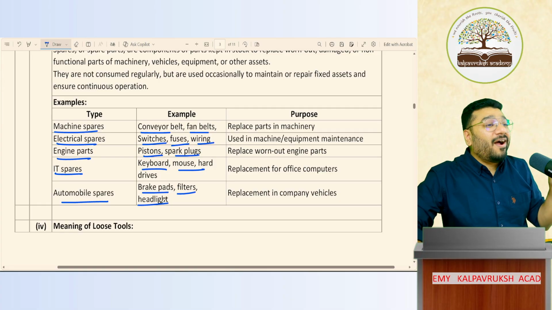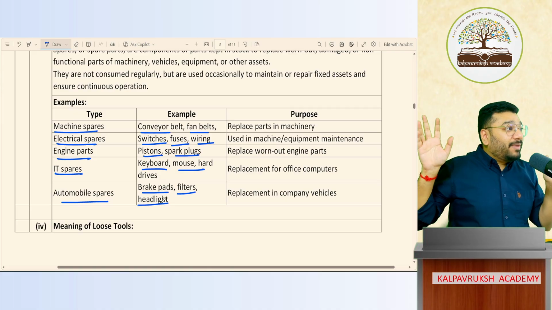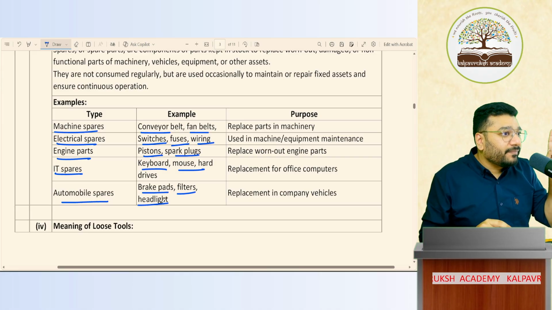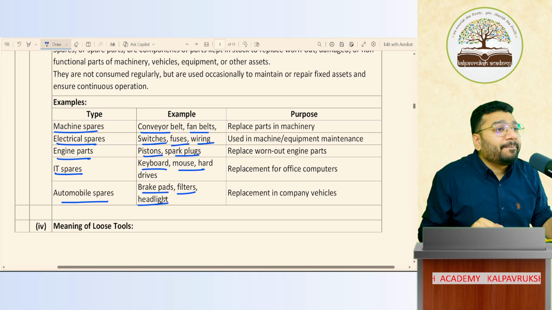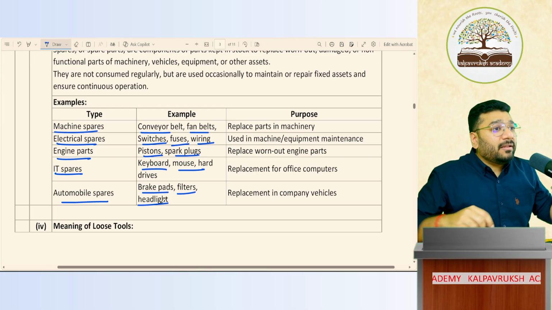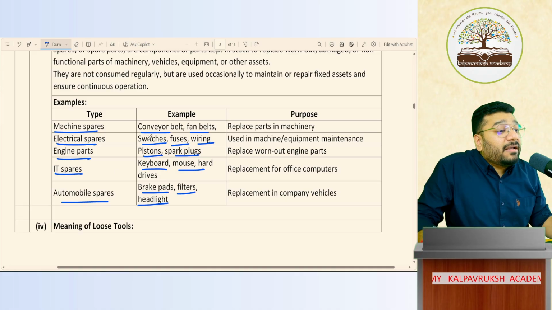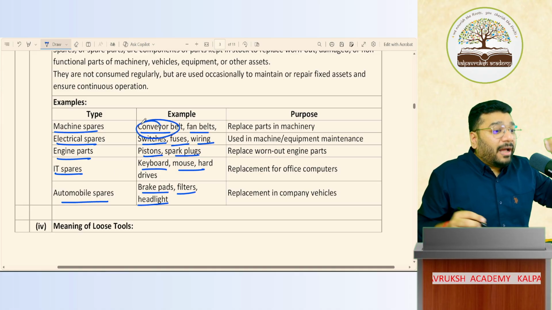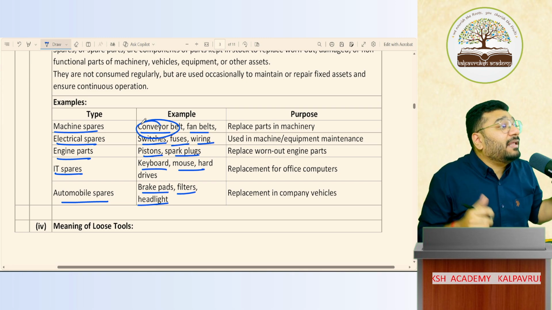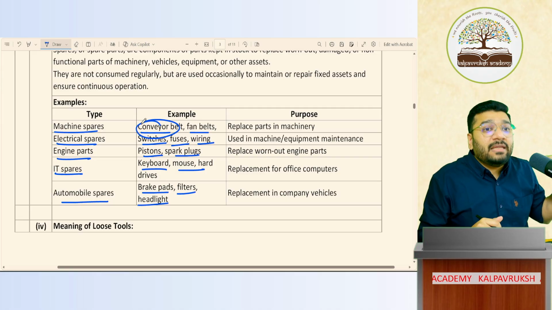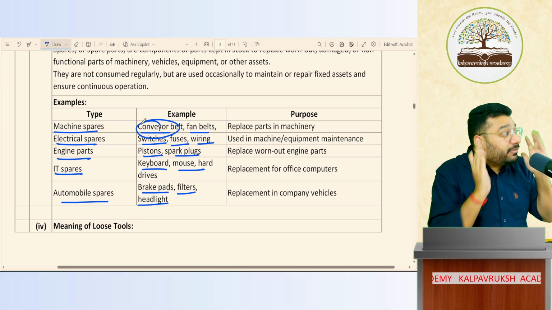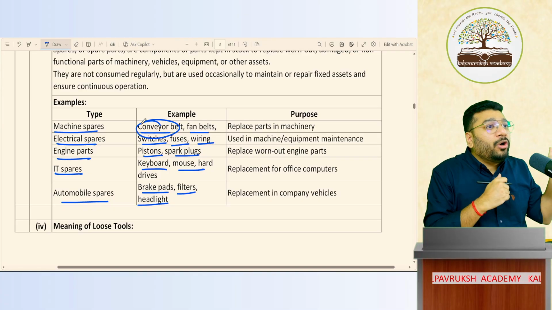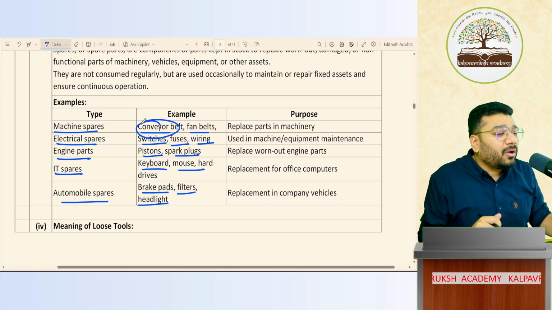In a flour mill, if you see, there is one machine, and in that machine there is one belt which will be continuously rotating. Have you observed there will be one belt which is continuously running? In machines we have something called a conveyor belt. Got it, not got it? It is called a conveyor belt. The belt gets wear and tear very fast, within 1 month, 2 months, 3 months, 4 months. So to keep a stock of that conveyor belt, when the belt is spoiled, you'll remove the old belt and put the new belt. Got it, not got it?